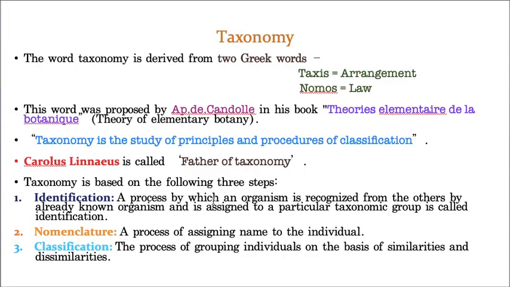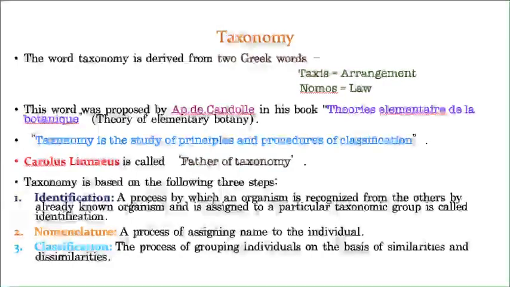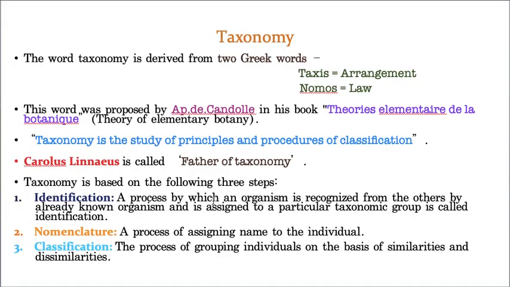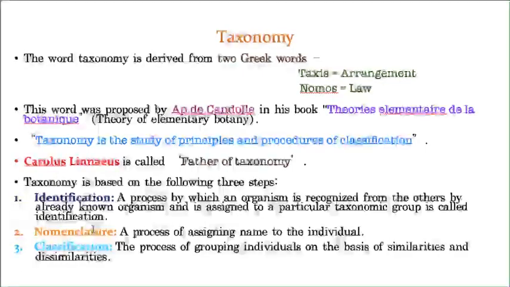So you will place this new object in the red color group. Hope you are understanding it. That means when you find a new organism, you start comparing it with already existing organism groups, and the group it resembles, in that group you will place it. That is called identification. Now the second step is nomenclature.